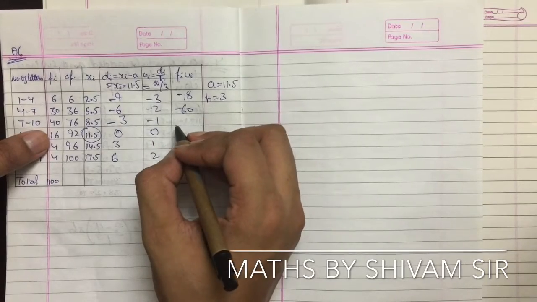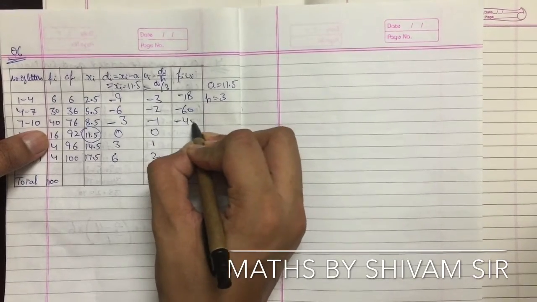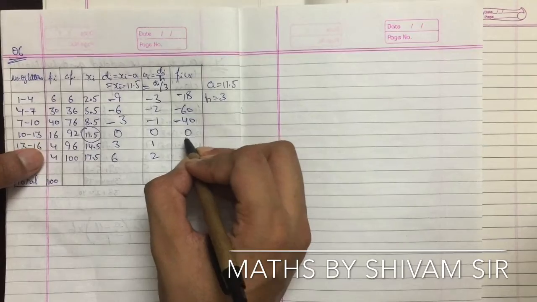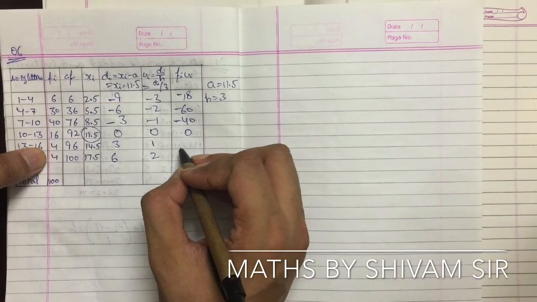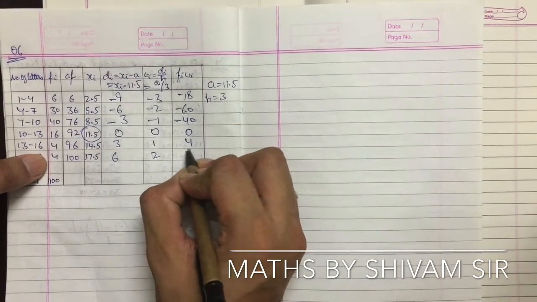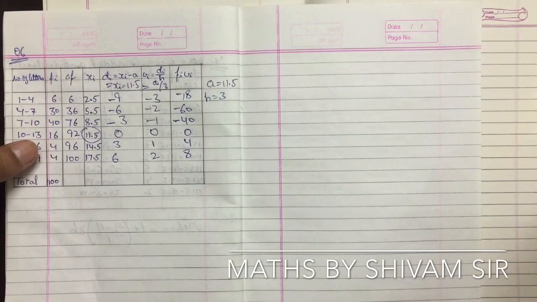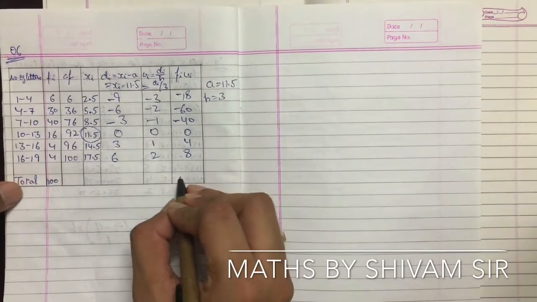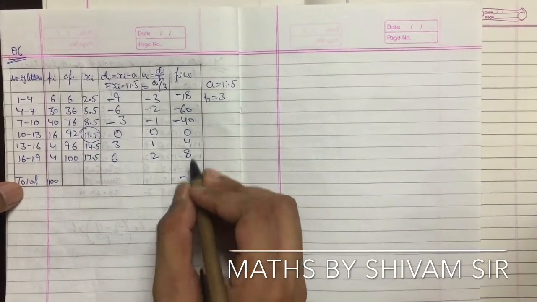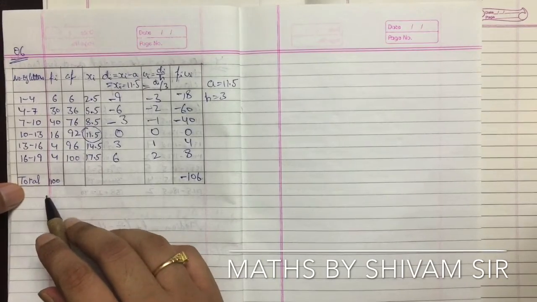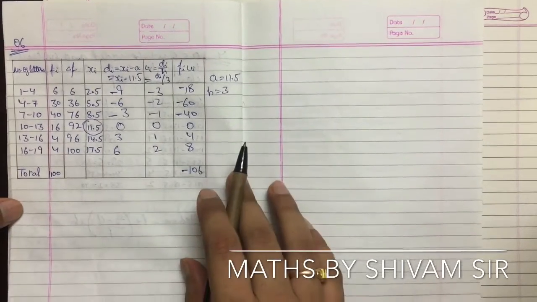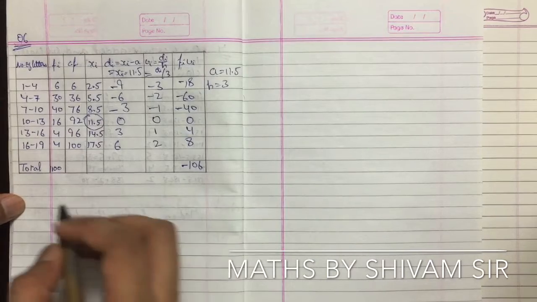Then 40 multiplied by minus 1 is minus 40. Then 0. Then 4 multiplied by 1 is 4, and 4 multiplied by 2 is 8. The sum of all these will be minus 106. The total is minus 106. Here the sum of frequencies is 100. So now sigma fiui is minus 106.